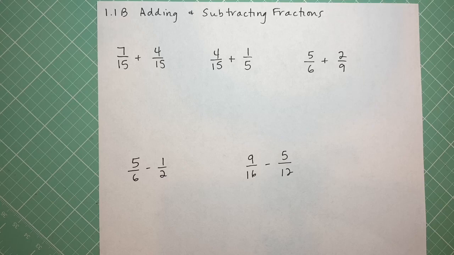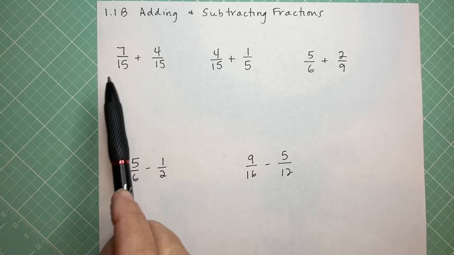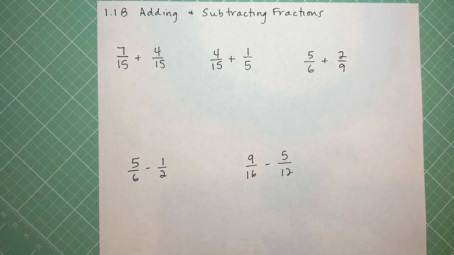Okay, today we're going to look at 1.1b and look at adding and subtracting fractions. So we learned last time about multiplying and dividing, and remember this middle symbol is really important. That's going to tell you what process you have to follow. If it's multiplication, then you're going to cross cancel and then multiply across the top and the bottom. And if it's division, you're going to flip the second fraction and multiply, or flip and multiply.